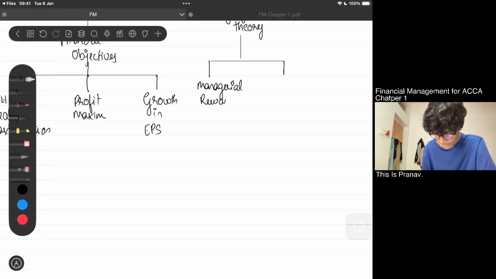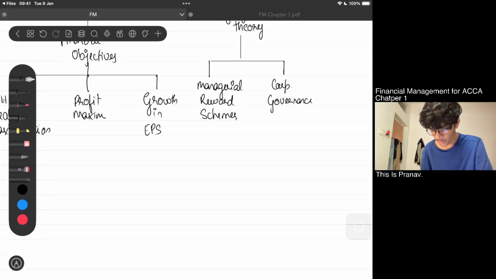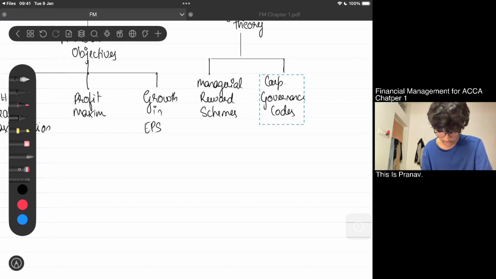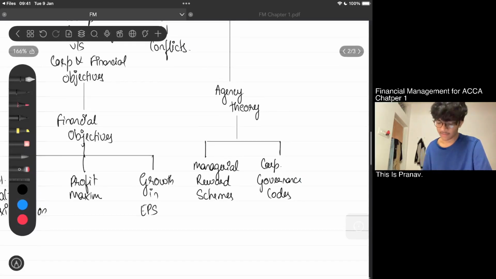And finally, we have corporate governance codes. Very simple topic to be learned. Yeah, it's not anything hard, it's not anything as it sounds like.